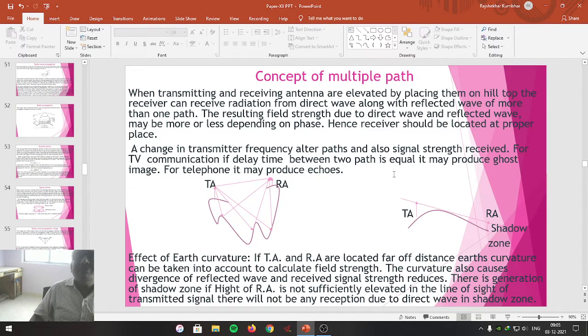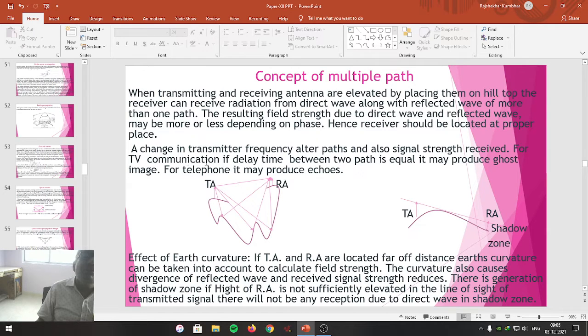You may also observe a snow-like appearance on the television screen. It is also because of the multiple paths. You are also going to observe sometimes, when a person on the television screen starts speaking, only sound is coming, but lip movement occurs after the sound. Or at the beginning, lip movement occurs, and after that the sound comes. All these are effects because of the multiple paths of propagation.